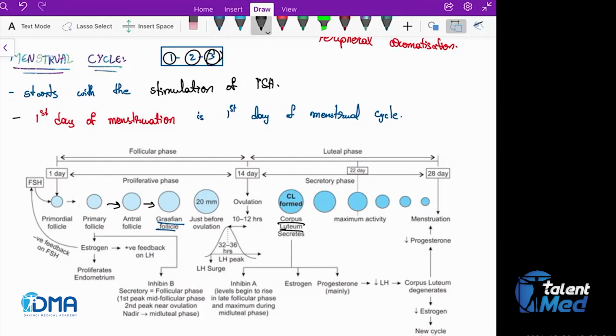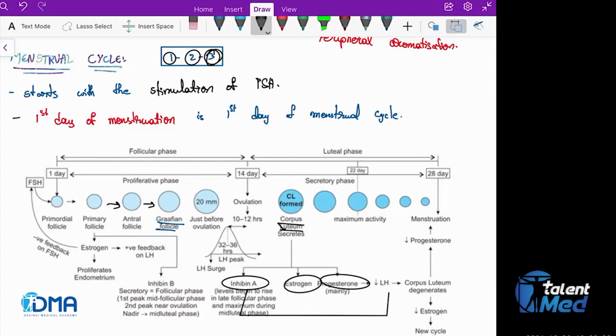Corpus luteum again does three things. One is that it is producing inhibin A. Remember, we have inhibin B, which is giving negative feedback to the FSH. Inhibin A gives negative feedback to the LH. And then estrogen and progesterone. Estrogen, progesterone, and inhibin A, all these three things will give negative feedback to the LH.